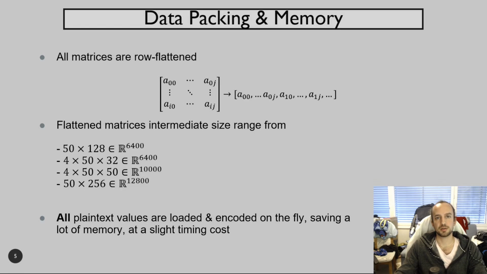Row-flattened matrices will result in large vectors, and with 100 samples, this amounts to more than 1 million encrypted values to handle. To avoid a memory blow-up, notably because of the number of keys and all the plaintext matrices of the weights, I ended up loading them on the fly. This is slower than storing everything in memory, but it saves a lot of memory and allows running the solution on less than 50 GB of RAM.